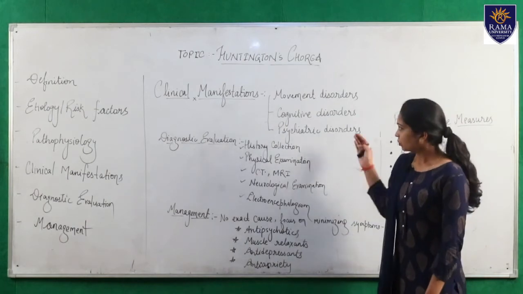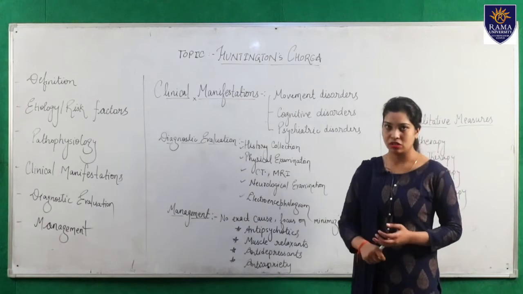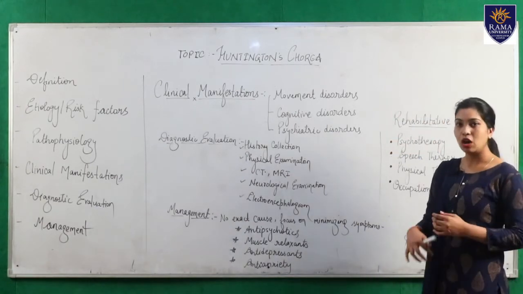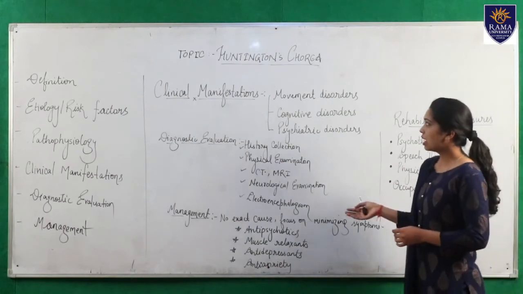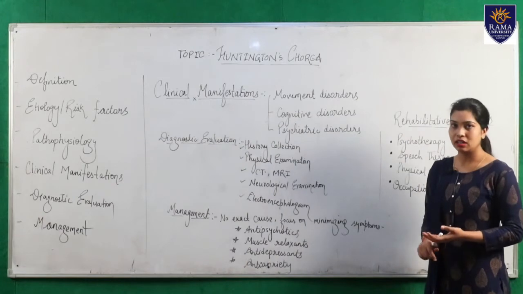So these three types of disorders are related to the clinical manifestations. Now we are coming to the diagnostic evaluation, meaning how we are going to assess a patient to determine whether he is suffering from Huntington's or not.